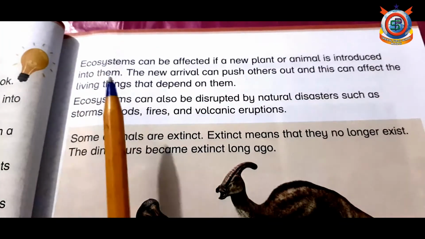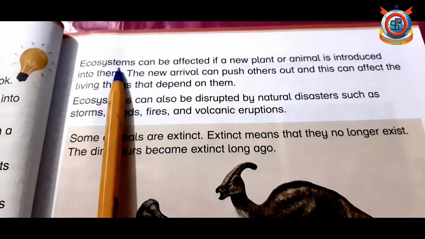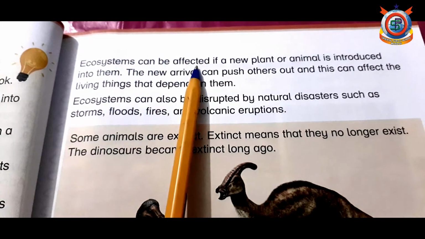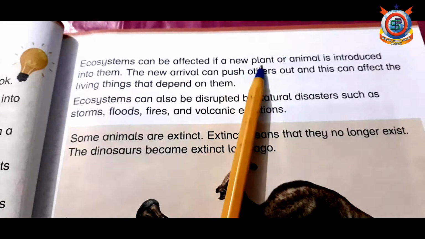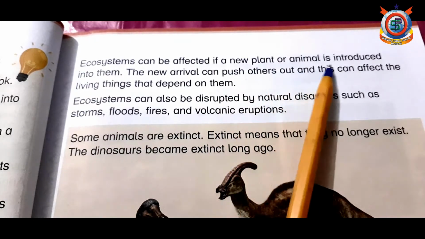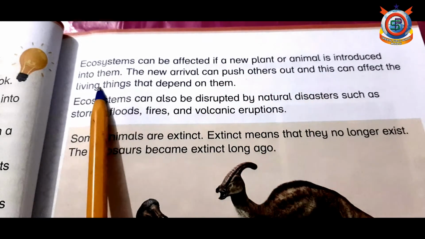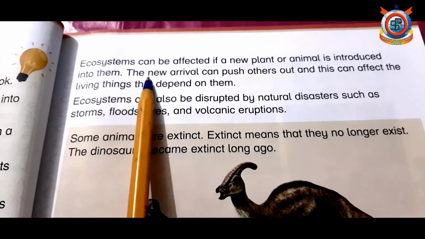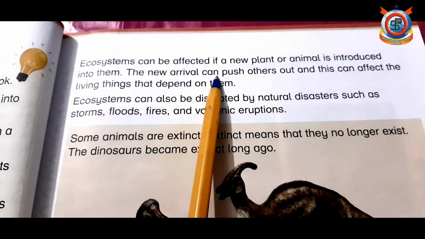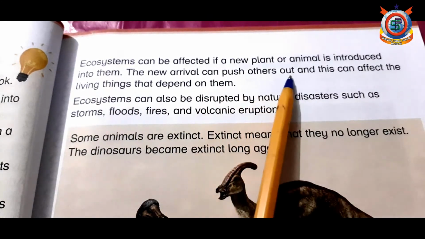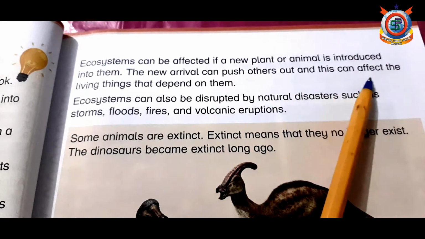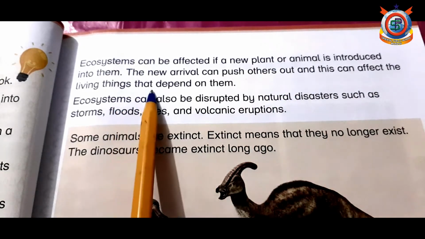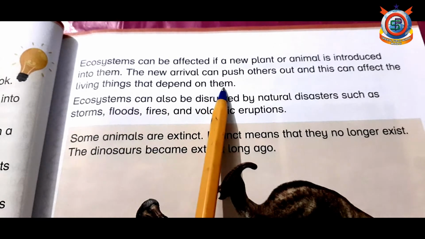Now come to next page. Ecosystems can be affected if a new plant or animal is introduced into them. The new arrival can push others out and this can affect the living things that depend on them.